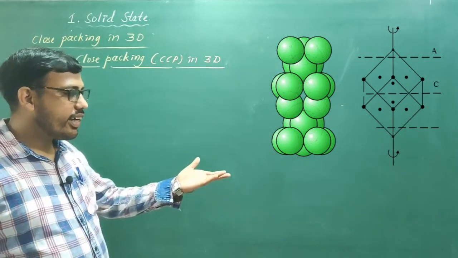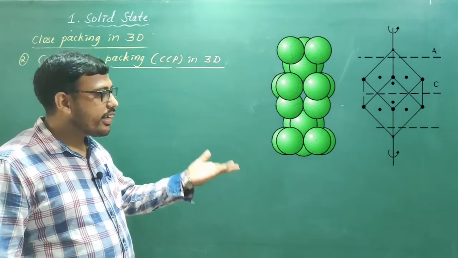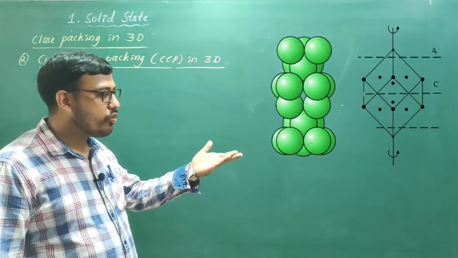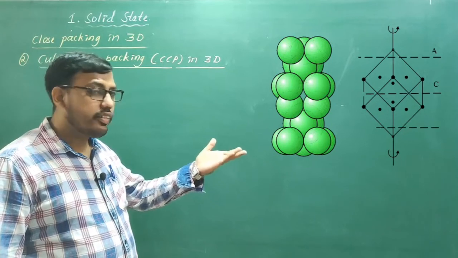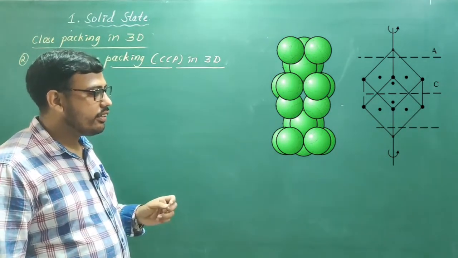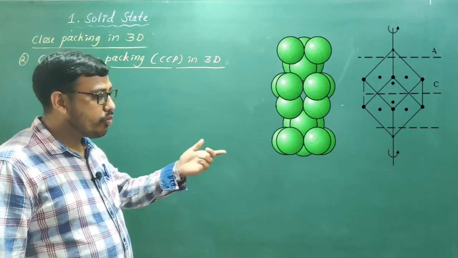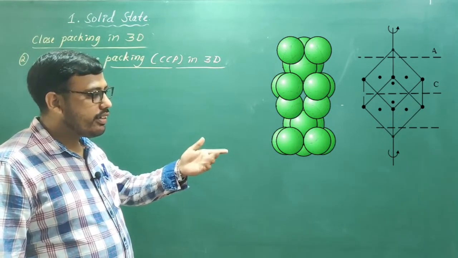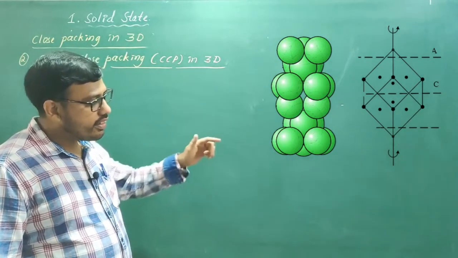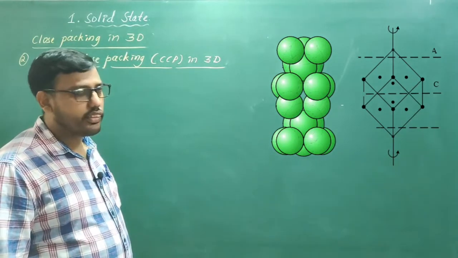See, the first layer as it is. The spheres of the second layer rest over the depressions of the first layer. And again the third layer rests above the depressions of the second layer. Hence these 3 layers become different.